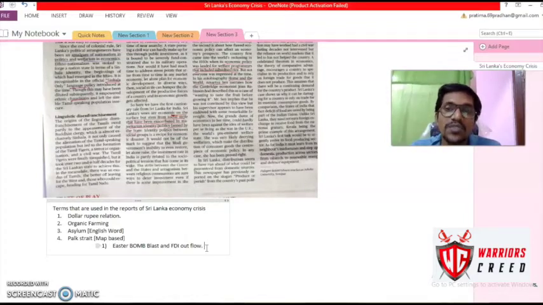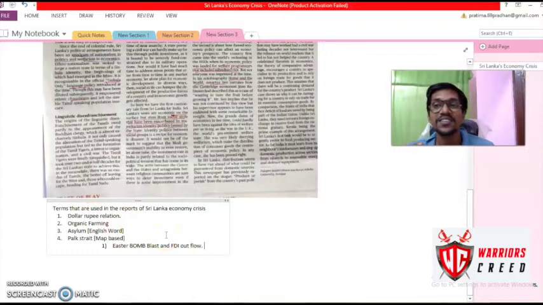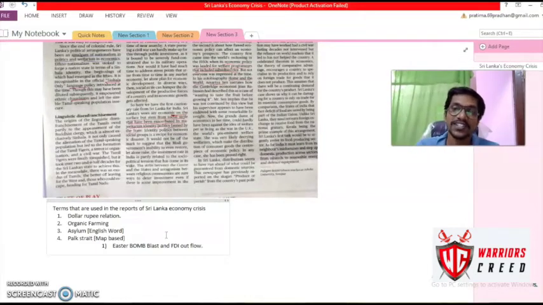And sir, what is the relation between the dollar and their currency? Like ours is the rupee. You will say, yeah, that's a very good question. Then you have to know the relation between dollar and rupee, or dollar and the currency of the concerned country. So this is the static part. If you are reading this, then you are easily connected to the static part.